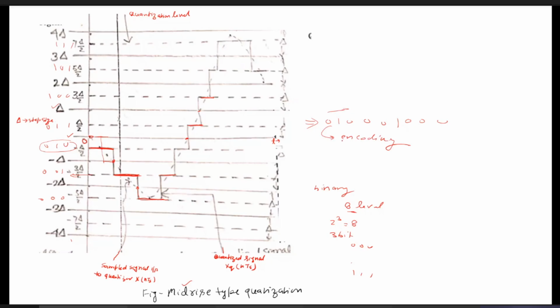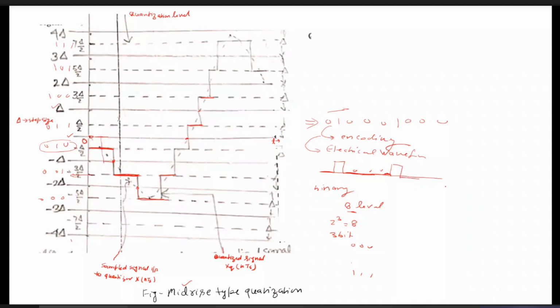And finally, we cannot transmit this binary sequence directly, so we need to represent it as an electrical waveform. Like suppose we have 0: if 0 is represented by 0 volt, 1 is represented by plus V volt, 0 is represented by 0 volt, 0 is represented by 0 volt, 0 is represented by 0 volt, then 1 is represented by plus V volt.